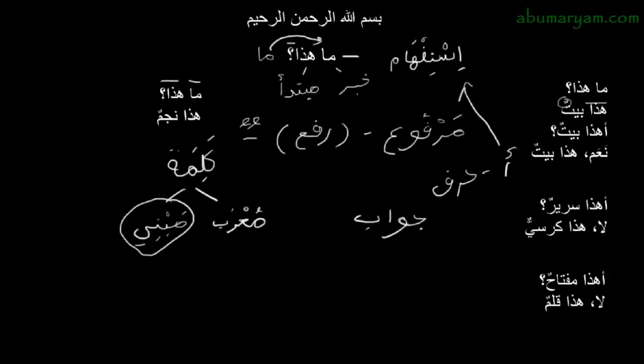Just to revise what we've studied so far, we said a jumla, a sentence, is of two types, ismiya and fa'aliyya. Then we looked at the jumla ismiya. We said that it has two fundamental parts, the mubtada and the khabar. The first rule we gave is that the mubtada should come first and the khabar will come second. There are occasions when the khabar will come first and the mubtada will come second, and one of those occasions is when the khabar is an ism of istifham.